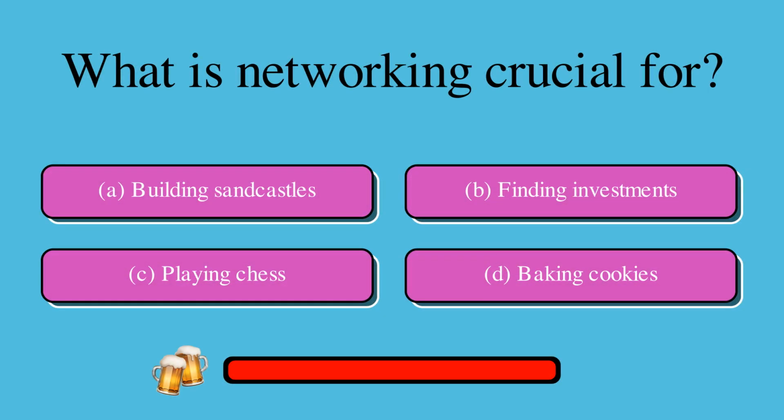What is networking crucial for? Is it A, building sandcastles, B, finding investments, C, playing chess, or D, baking cookies? The correct answer is B, finding investments.